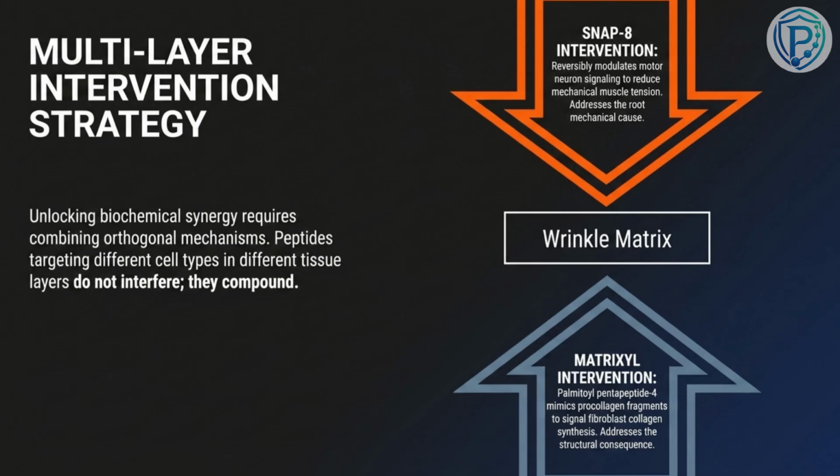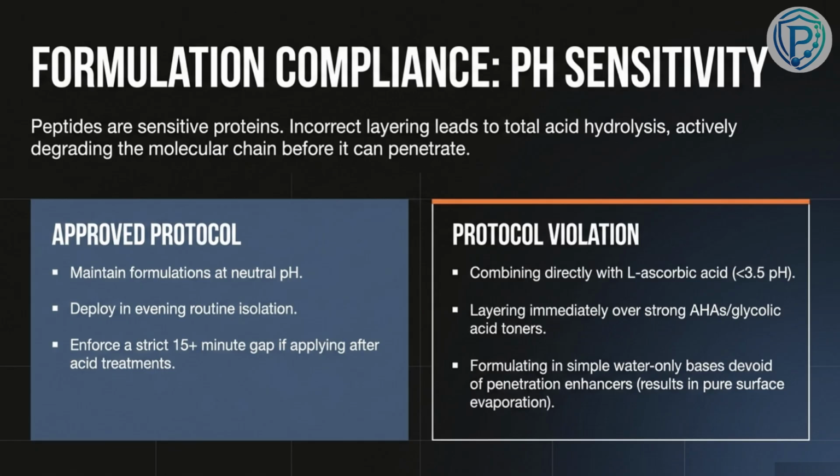What experienced formulators know is that the true potential is unlocked in combination, creating real biochemical synergy. Stacking these orthogonal mechanisms allows them to compound. From the top down, the Snap-8 intervention addresses the root mechanical cause by reversibly modulating motor neuron signaling to reduce muscle tension. And from the bottom up, the Matrixyl intervention addresses the structural consequence by signaling fibroblasts to synthesize new collagen. Because they target completely different cell types across different tissue layers, they do not interfere with one another.